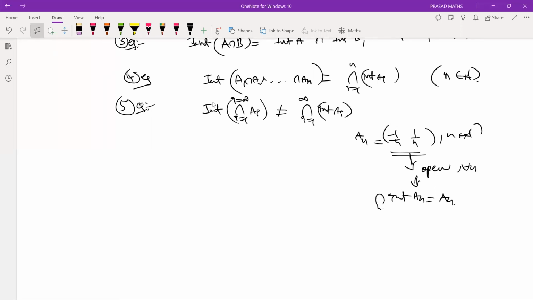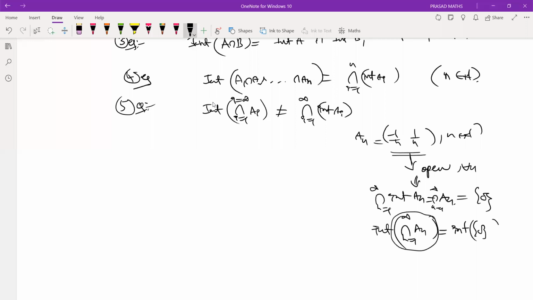You take the intersection. What you get is the singleton set {0}. Yesterday we have seen that the intersection is the singleton {0}. But the thing is, interior of the intersection, we have seen that it is the interior of the singleton {0}. But does the singleton {0} have an interior point? No, right? 0 is not an interior point of the singleton {0}.